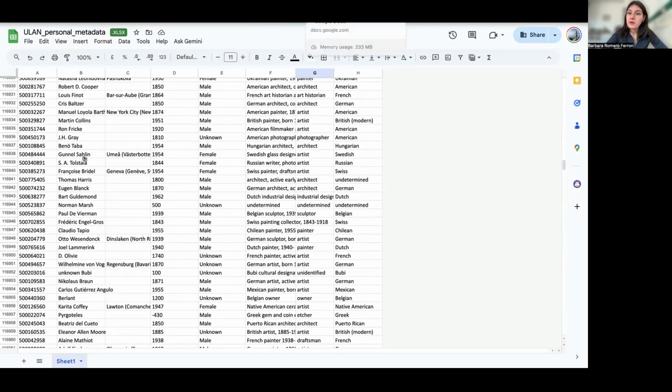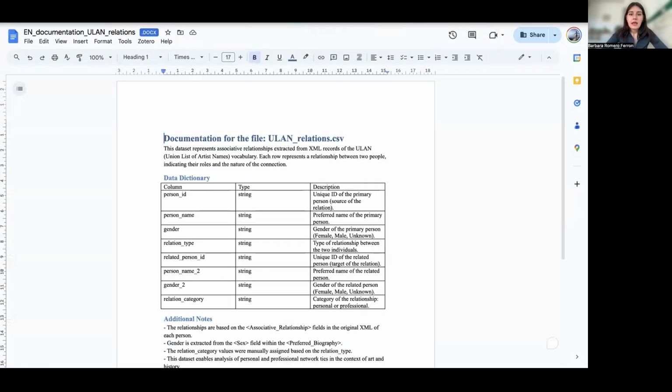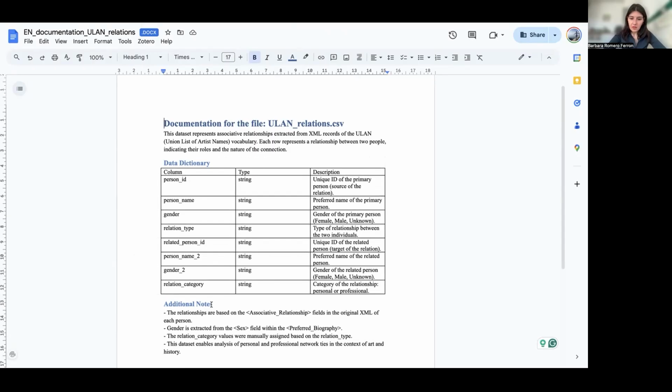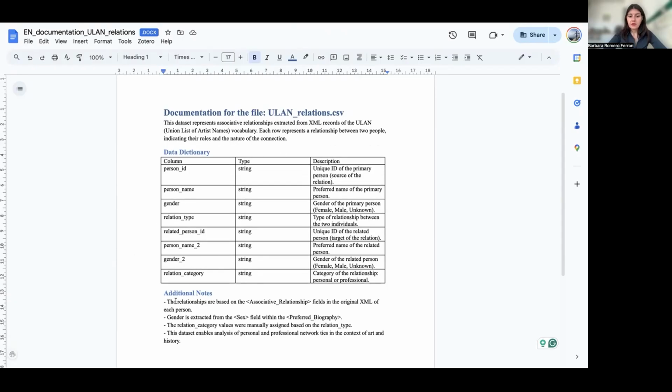The other thing that we created, the other dataset, is about relations. So if one has more biographical records, this one has relations. For that, we will have person ID, then person name, then gender, relationship type, related person ID, then we have person name, gender 2, and relation category. We wrote a few notes here for you to take into consideration when you make this exploration, but exactly the same.